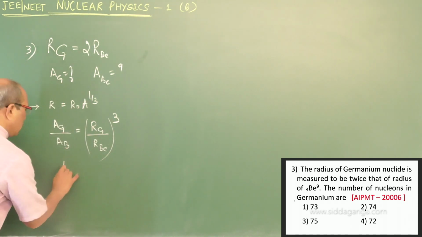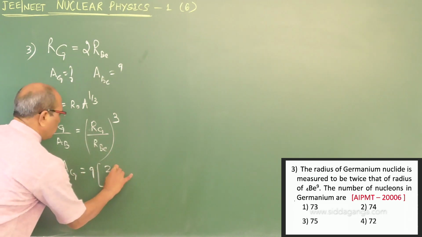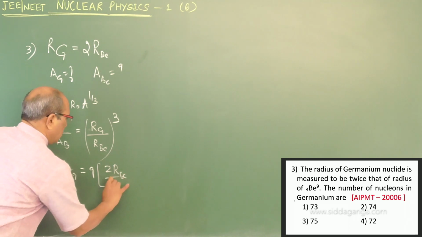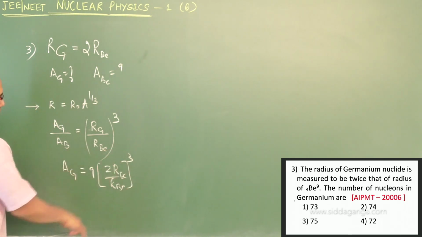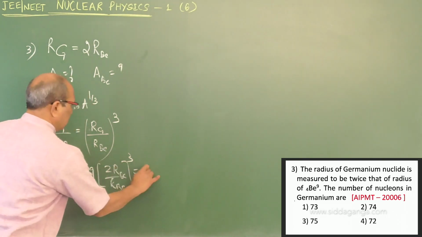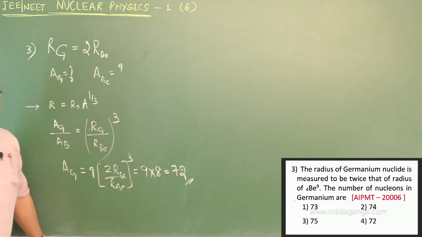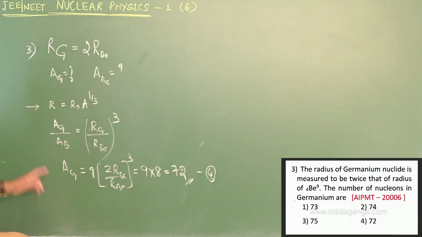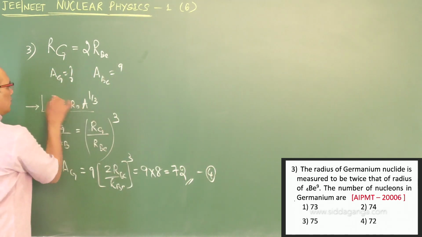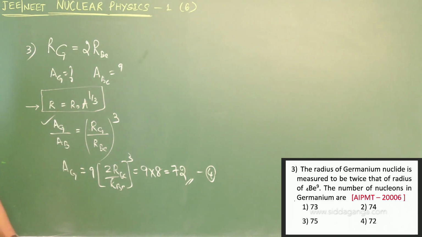A_g equals 9 into R_g, which is 2 times R_b, divided by R_b to the power of cube. R_b cancels, so 9 into 8 becomes 72. 72 is option number 4. It was a question that appeared in 2006. Using this standard relation, we took the ratio and got the answer as 72.